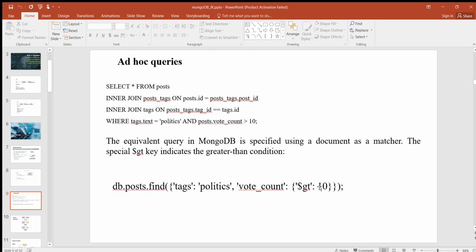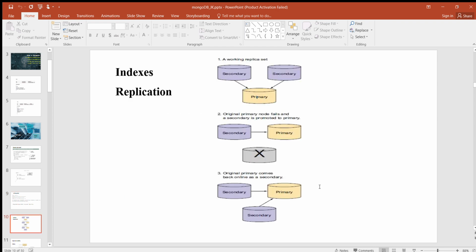Note that the two queries assume different data models. The SQL query relies on a strictly normalized model, where post and tags are stored in distinct tables, whereas the MongoDB query assumes that tags are stored within each post document. But both queries demonstrate an ability to query on an arbitrary combination of attributes, which is the essence of ad hoc query ability. Next one, indexes.